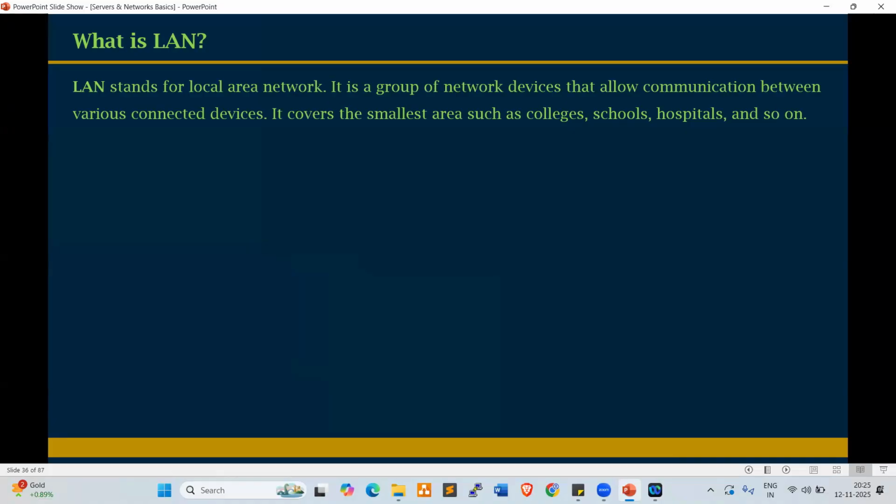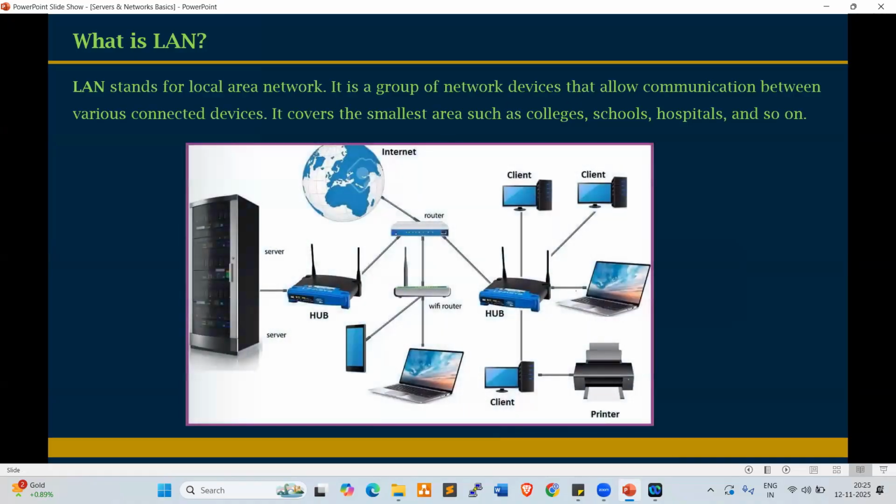Because of LAN connectivity, we can connect our information through the network to the server and get the information. Servers are normally configured in a server room. Through LAN, we can connect to our server and access the data. Look at this. This is LAN connectivity. This is the server. We can host the server in the server room, data center. Through a hub or switch, we can connect to our server through LAN, local area network. We can use a laptop or desktop to get our information from the server. Even printers can connect to the LAN.